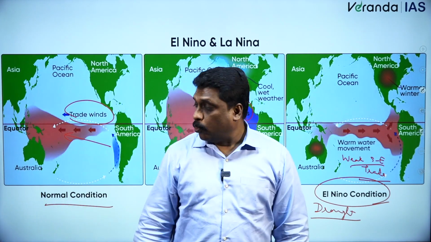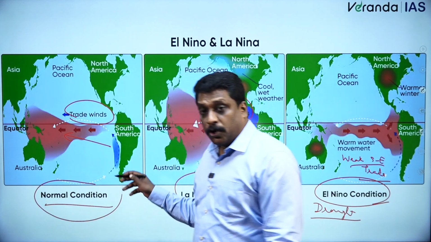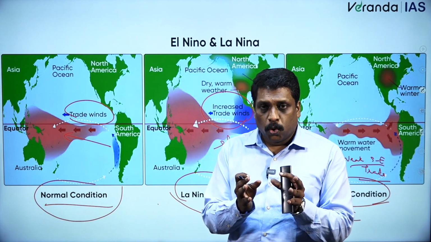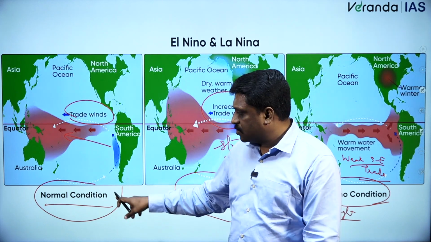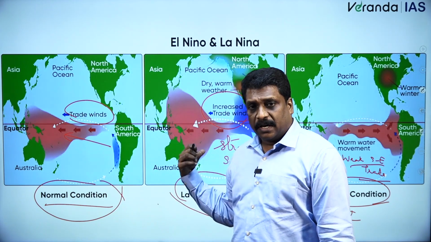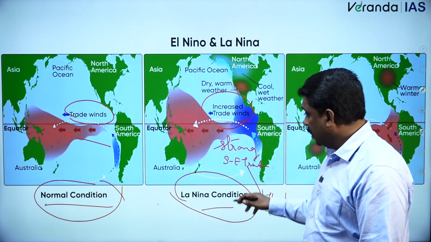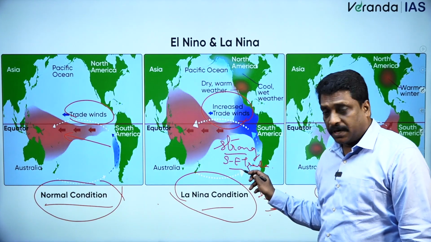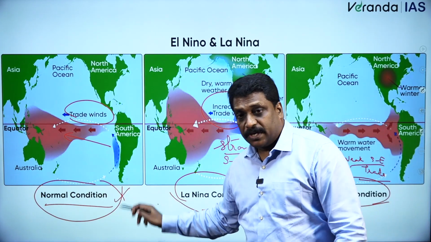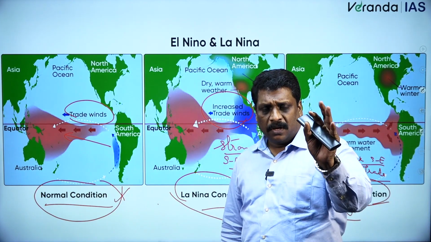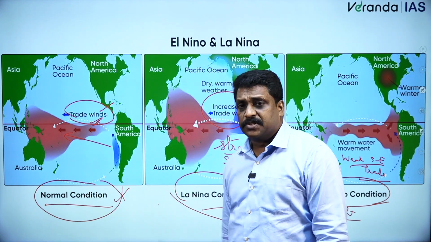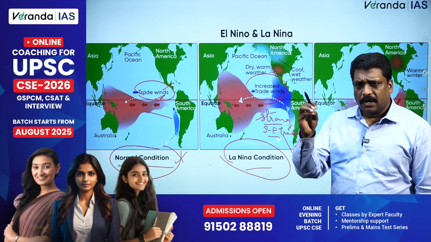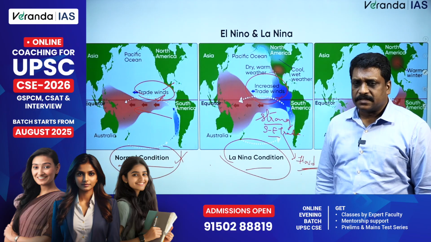Now, the normal condition is called ENSO neutrality. Very technical. There are small differences between the normal condition and La Nina condition, but still, La Nina condition will result in a strong southeastern trade, whereas normal condition or ENSO neutrality will result in the average, the nominal trade wind of the southern hemisphere.